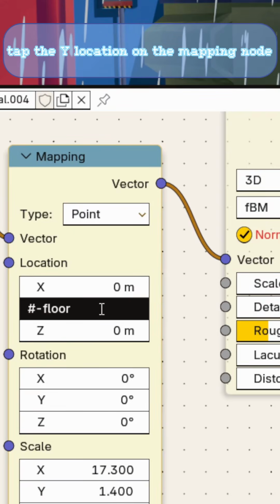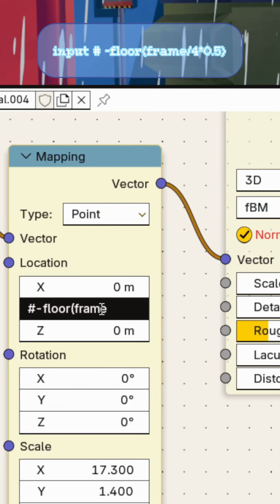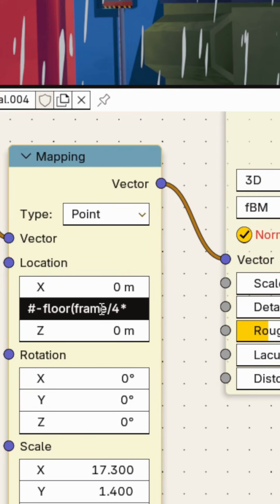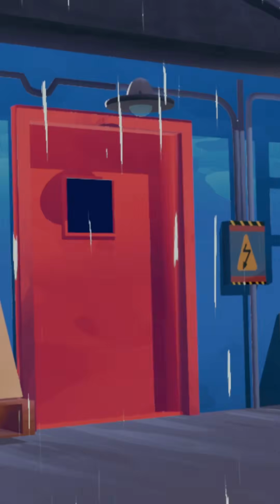Tap the Y location on the mapping node. Input hatch minus floor frame divided by 4 multiplied by 0.5.